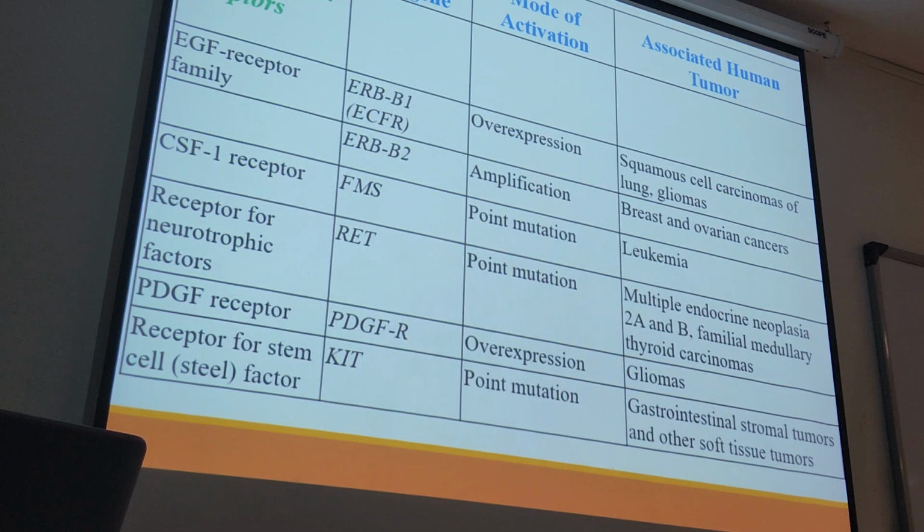So this is another table. As you see in this table, there is a list of growth factor receptors in the family of oncogenes. Remember, they are all in the family of oncogenes. We have the EGF receptor family, CSF1 receptor family, and PDGF receptor family, and we have different types of cancer, as you can see.